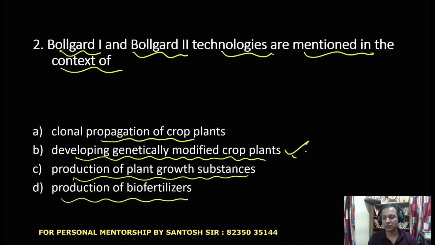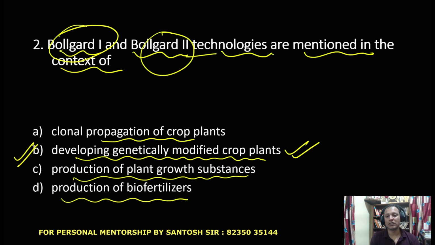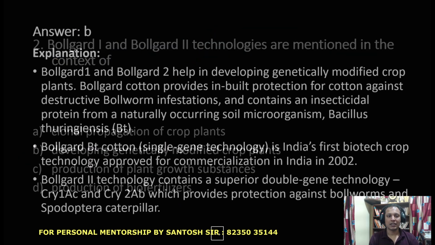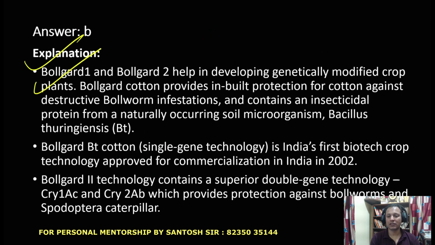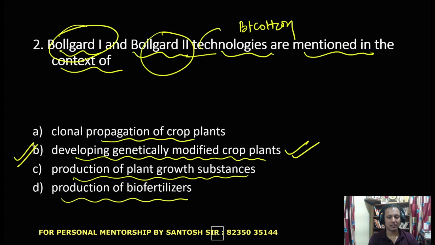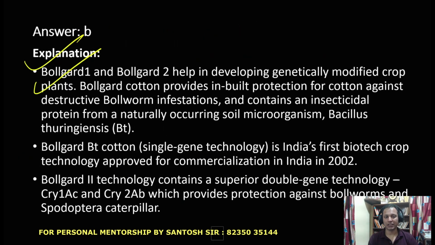Guys, the answer to this question is option B. Bollgard 1 and Bollgard 2 technology is for BT cotton. So the answer is BT cotton, option B. Option B is the correct answer. You can go through the explanation.